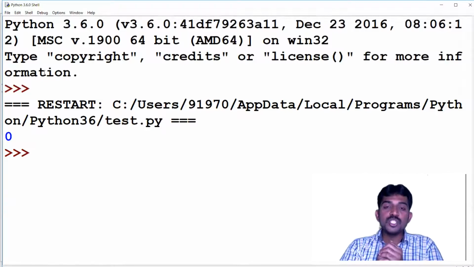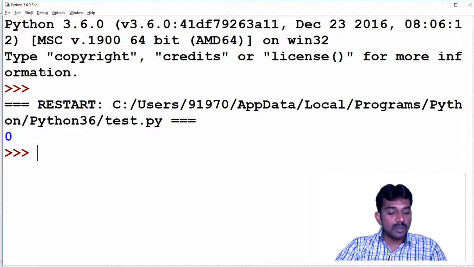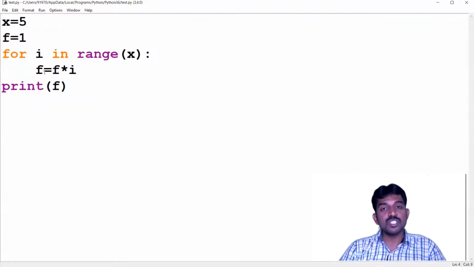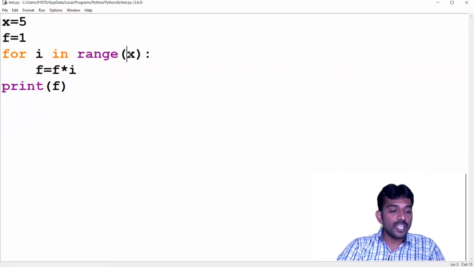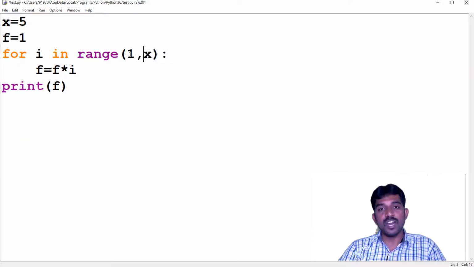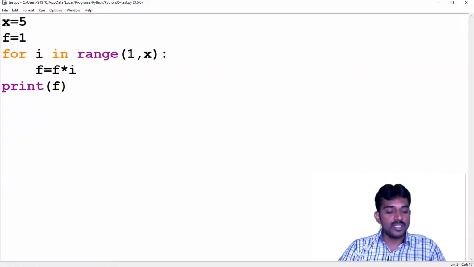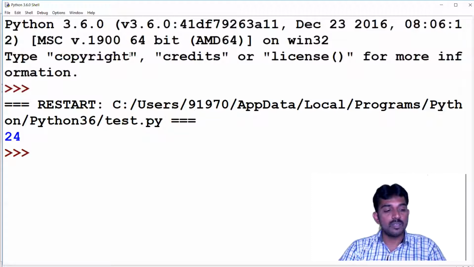Wow, why is it written 0? The reason is, please remember, the range function starts with 0. That is why the value is 0, because anything multiplied with 0 is 0, right? So that is why you should initialize the f value as 1. Then see what is the output here.